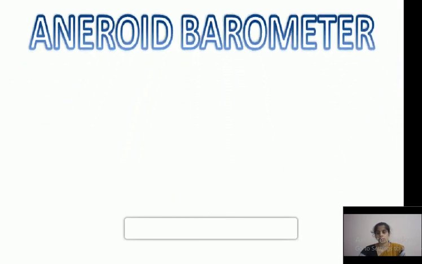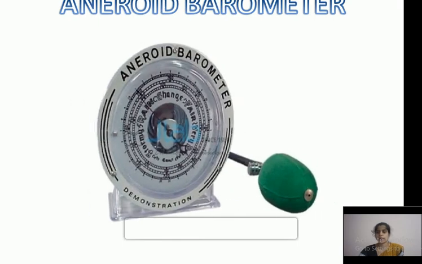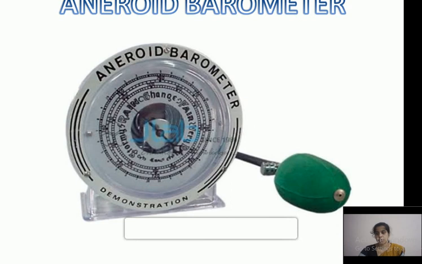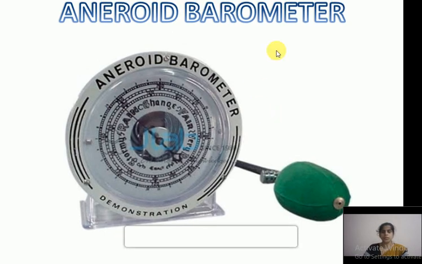Next, this is the aneroid barometer. It is another kind of barometer which does not use any liquid, like mercury or anything. Nothing is here. So it is compact and portable. These are the two types of barometer.